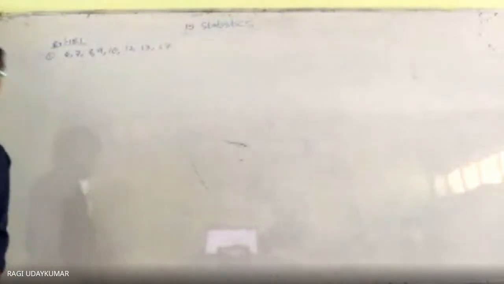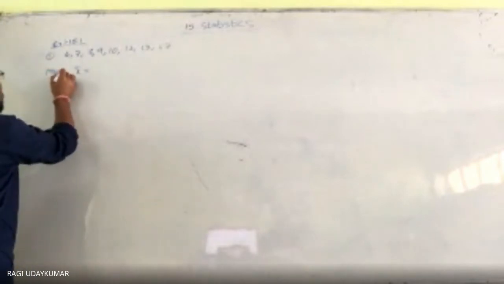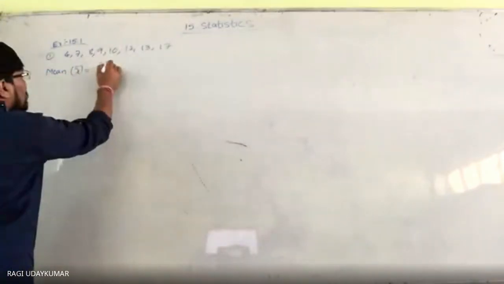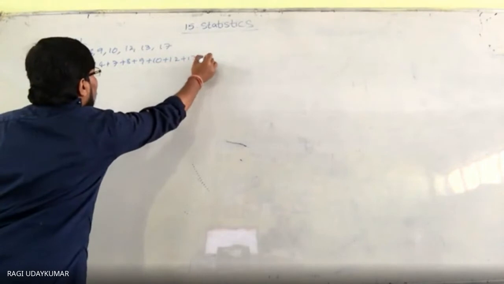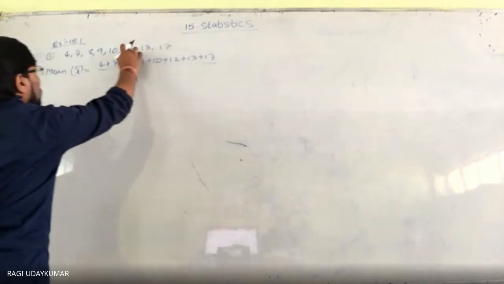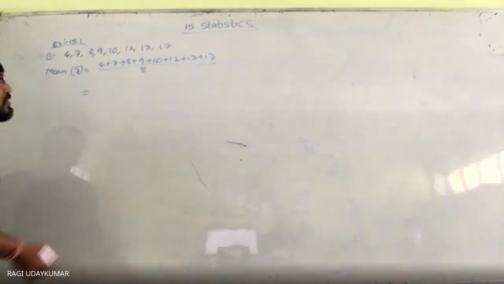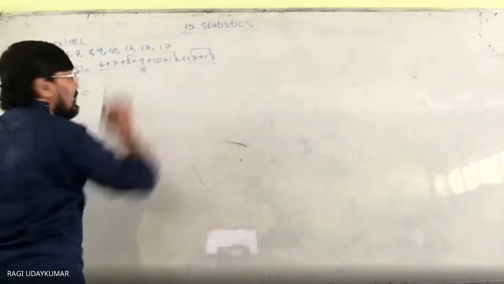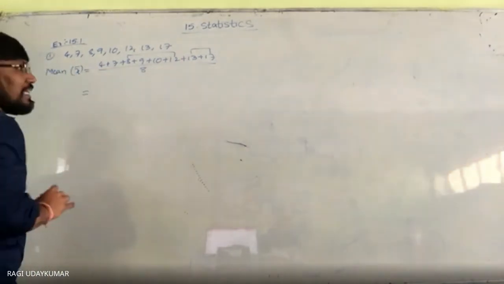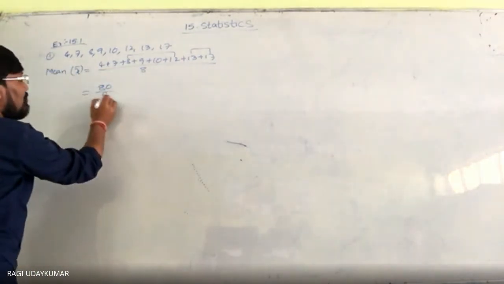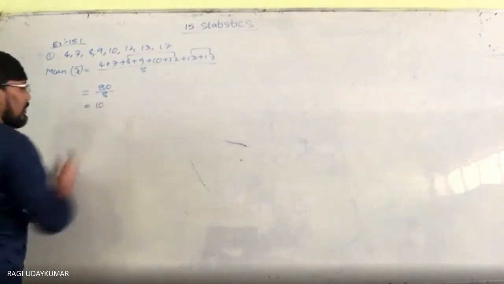First you need to find the mean. So what is x bar? X bar is equal to the mean. X bar is equal to the sum of all the observations, 4 plus 7 plus 8 plus 9 plus 10 plus 12 plus 13 plus 17, divided by the number of observations, 1, 2, 3, 4, 5, 6, 7, 8, 8 observations. The sum is 80, and 80 divided by 8 equals 10.